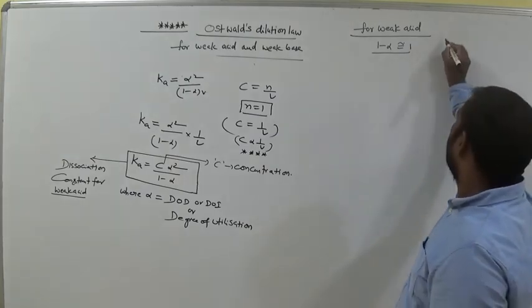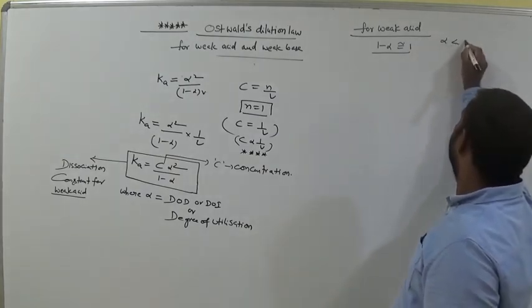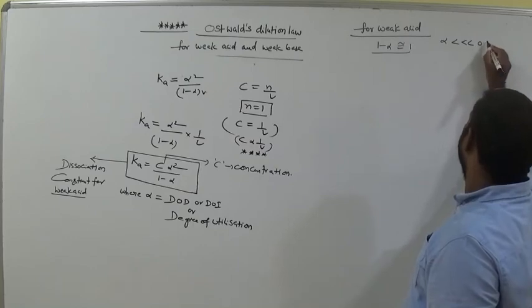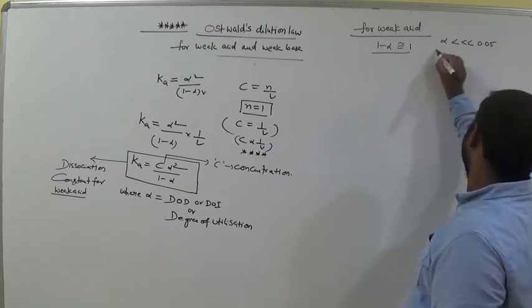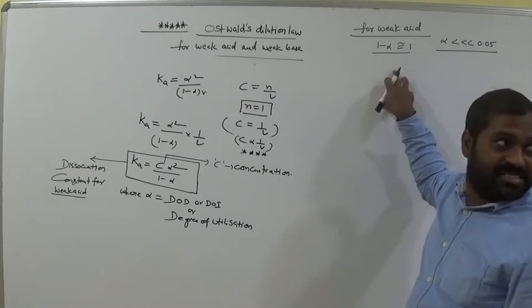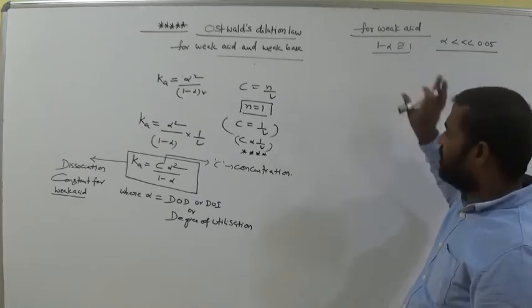Why? Because alpha is much less than 0.05. So that means alpha value is less than 1, very, very less for weak acid.